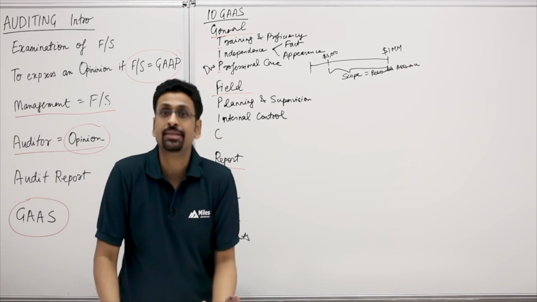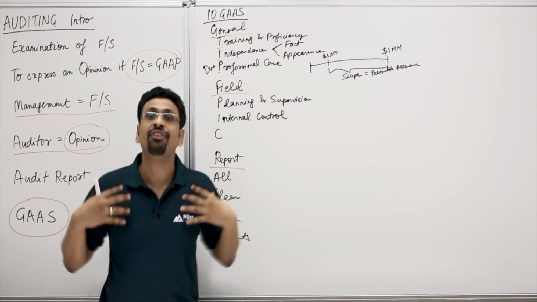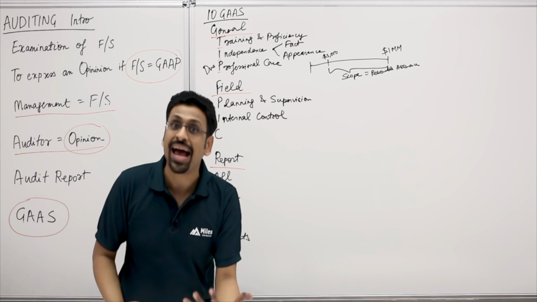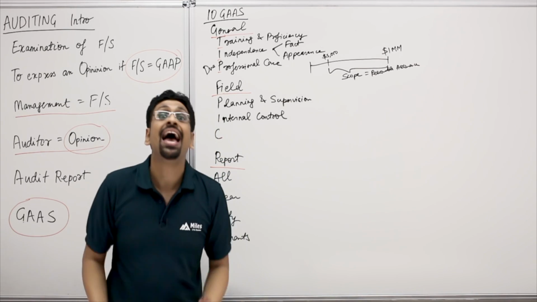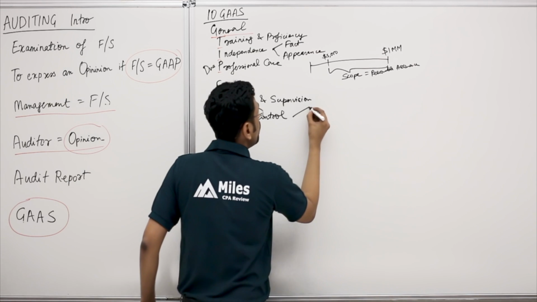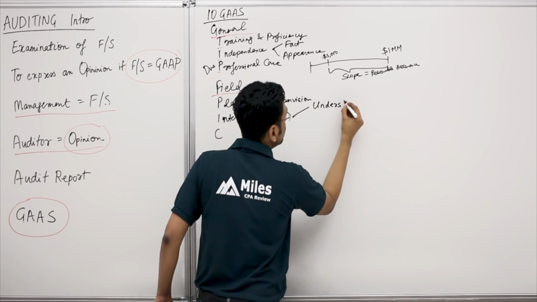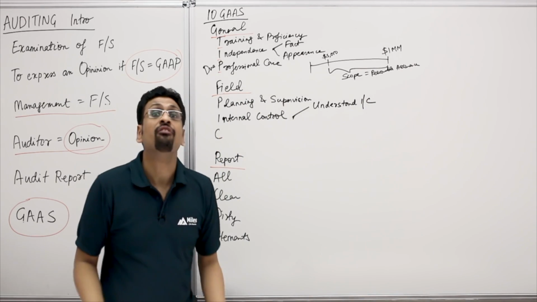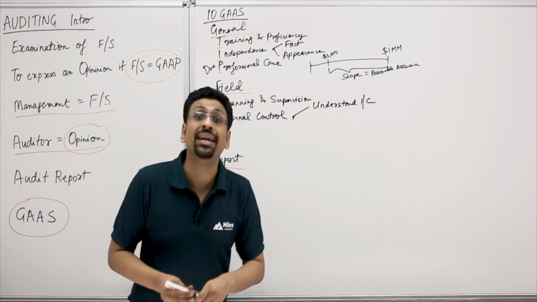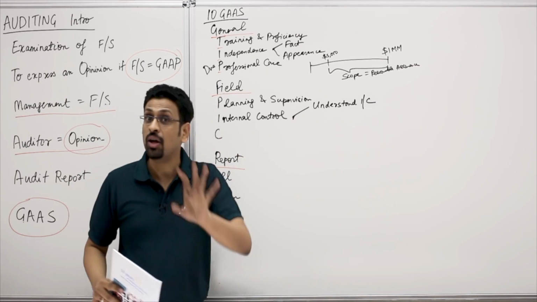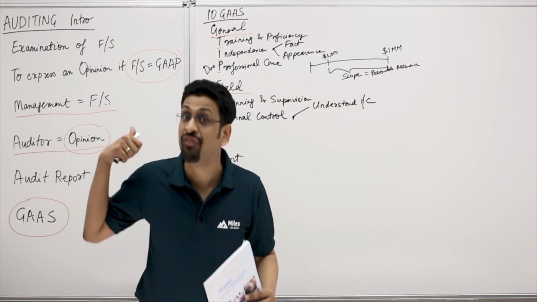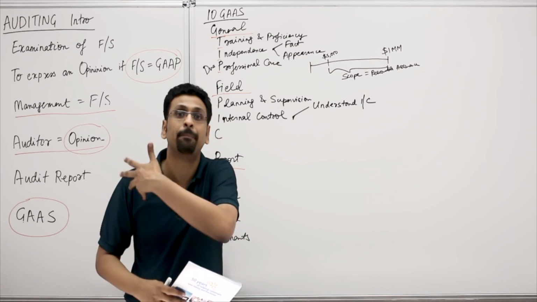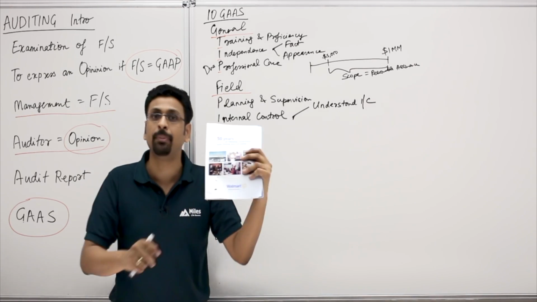Now, the way we do it is management has internal controls in place. We step in. We look at those internal controls. We understand that. So we understand the entity, the environment of the entity and its internal controls. Now, depending on how good the controls are, we assess the risk of material misstatement on these financials. Now think about it guys. If the controls are very nice, the risk of material misstatement is low. If the controls are bad, they're pathetic, there's a high risk of material misstatement on these financials.